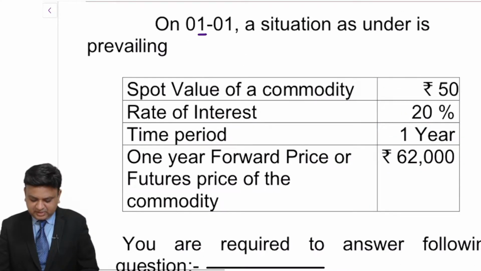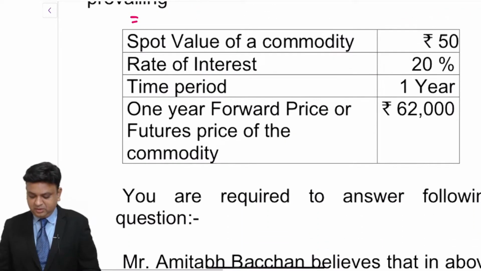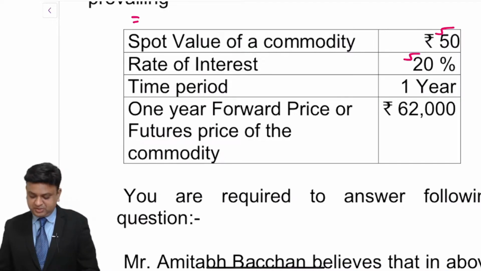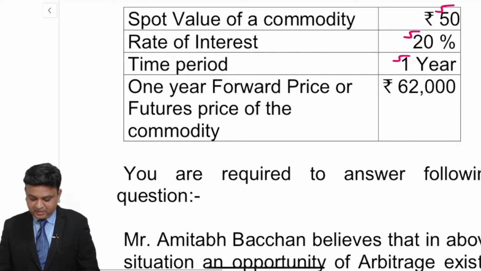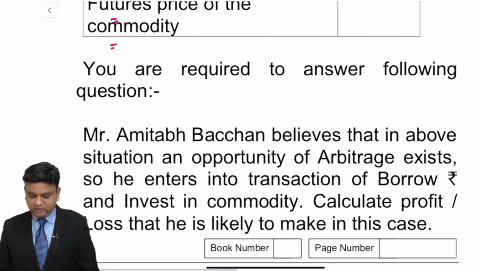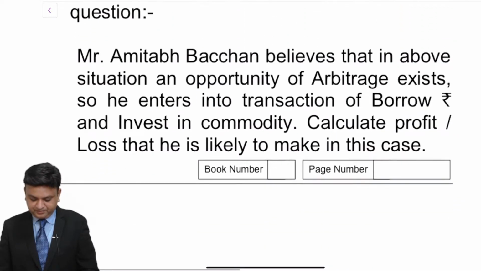On 1st of January, a situation as under is prevailing. Spot value of the commodity is 50 rupees. Rate of interest is 20%. Time period is 1 year. 1 year forward price or futures price of the commodity is 62,000. You are required to answer following question.